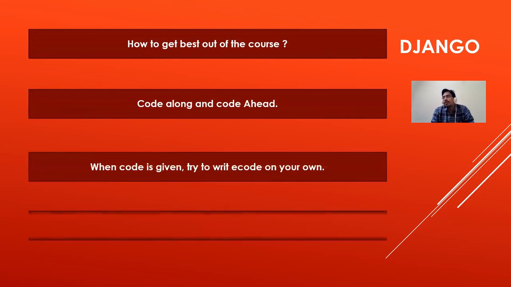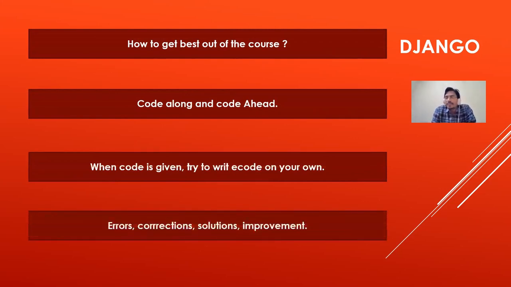And when you join a computer course, how do you get optimum output from it? If you join any course, not even just a computer course, what you have to do, especially in the case of coding, is code along and code ahead. Before the instructor asks you to do a particular task, you should have the enthusiasm to learn on your own. When you try to learn on your own, the knowledge given by the instructor will provide you more information.